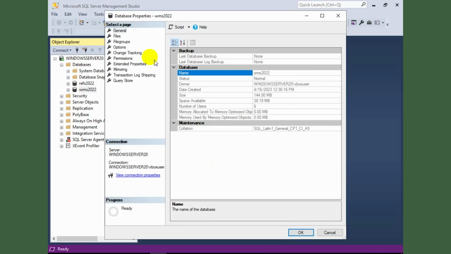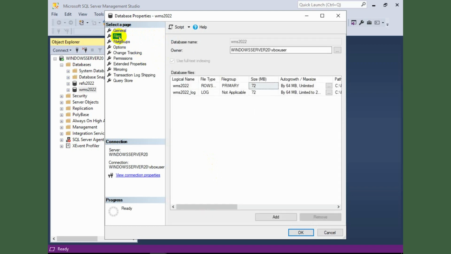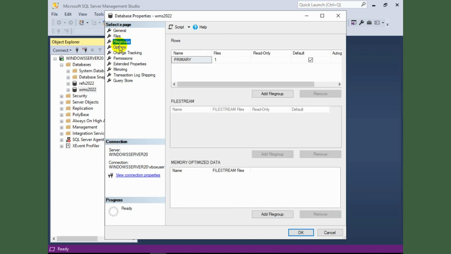So the database name I've chosen is the same as the username that I have for Windows, but that's not necessary. You can choose any name you wish. The database name here that I chose is WMS 2022. I've not mentioned anything special for the file names. File groups is all default.